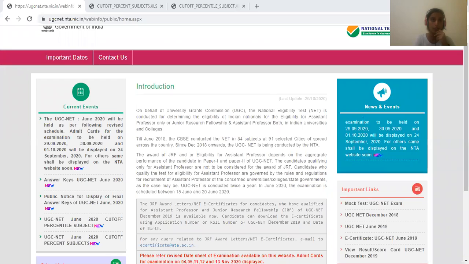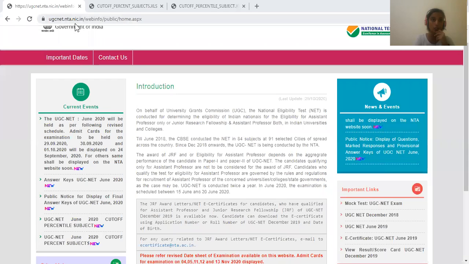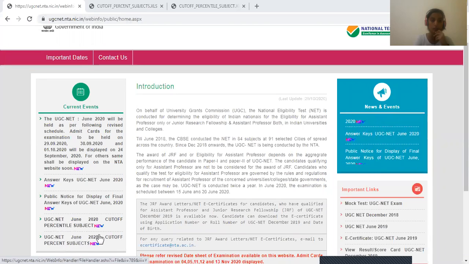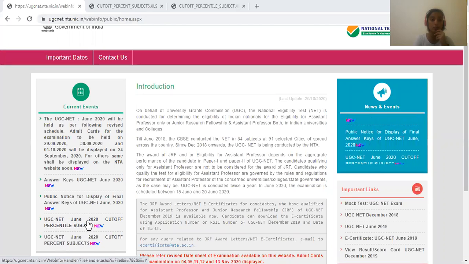So let me share my screen to show you what the latest notification is. If you move on to the same website, that is ugcnet.nca.nic.in, and scroll down, you will see two new notifications that have come up here. One says UGC Net June 2020 cutoff percentile subject. The other says UGC Net June 2020 cutoff percent subject.